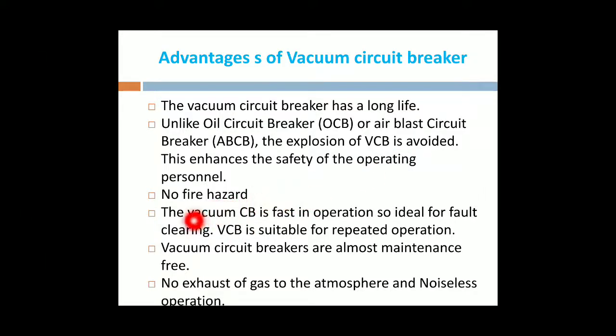The arc interruption is obtained very quickly in these vacuum circuit breakers, because after the arc is produced in the fixed and moving contacts, the surrounding of the arc is vacuum. In that vacuum, there are no ionized particles, so the arc is reduced within a short period. Then the operation is very quick. It is suitable for repeated operations.